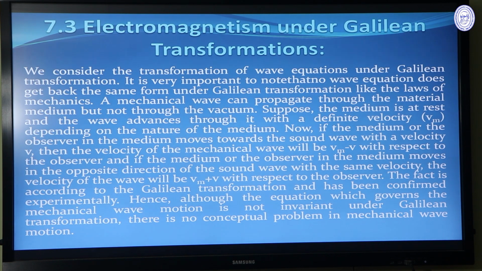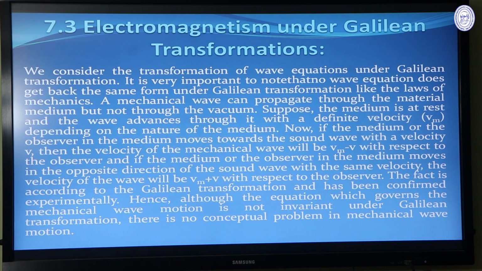We have already discussed that there are two types of wave. One is mechanical wave and another is electromagnetic waves. Now we consider the transformation of wave equations under Galilean transformation. We have already shown that laws of mechanics, Newton's laws of motion, are invariant under Galilean transformation. But from the transformation of the wave equation, it is important to note that the wave equation does not get back the same form under Galilean transformation like the laws of mechanics.